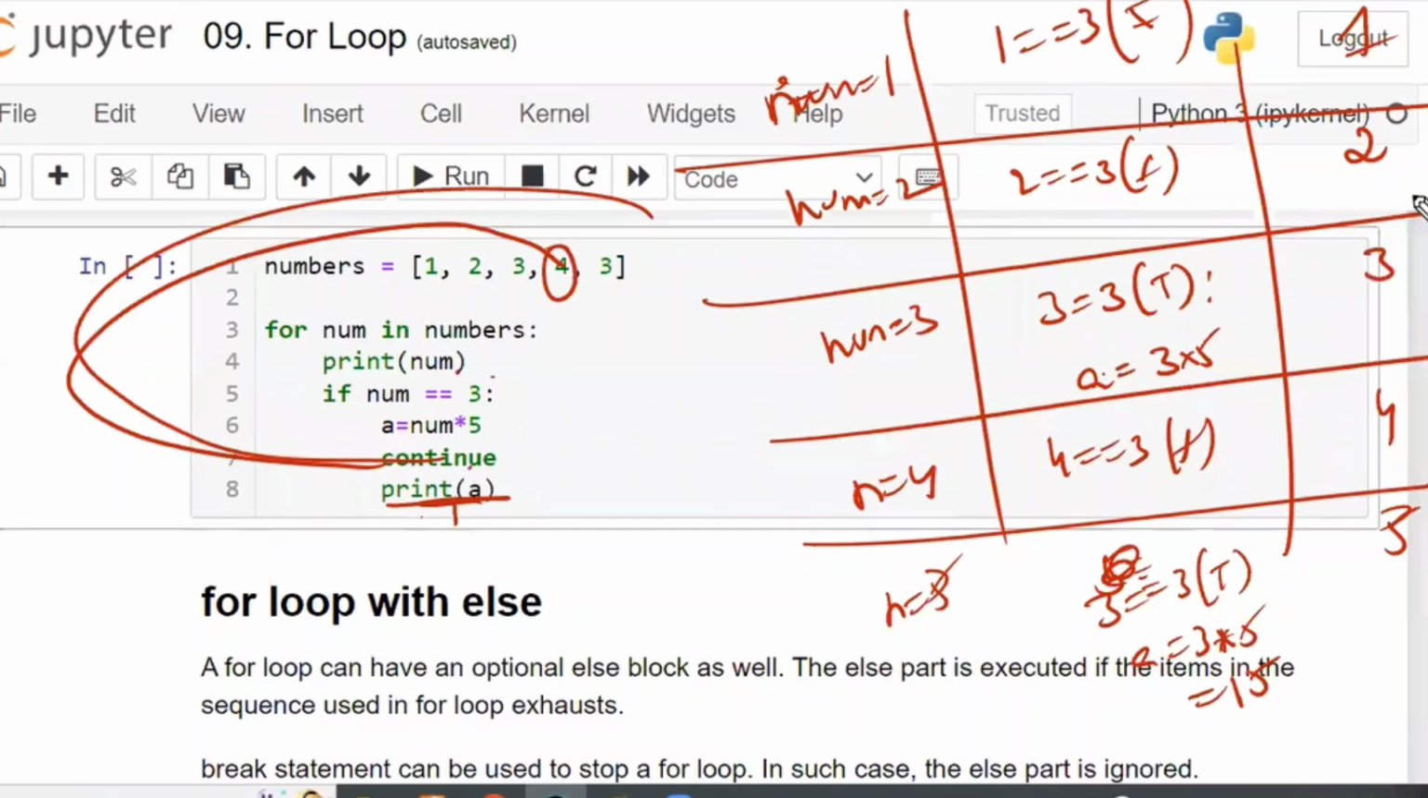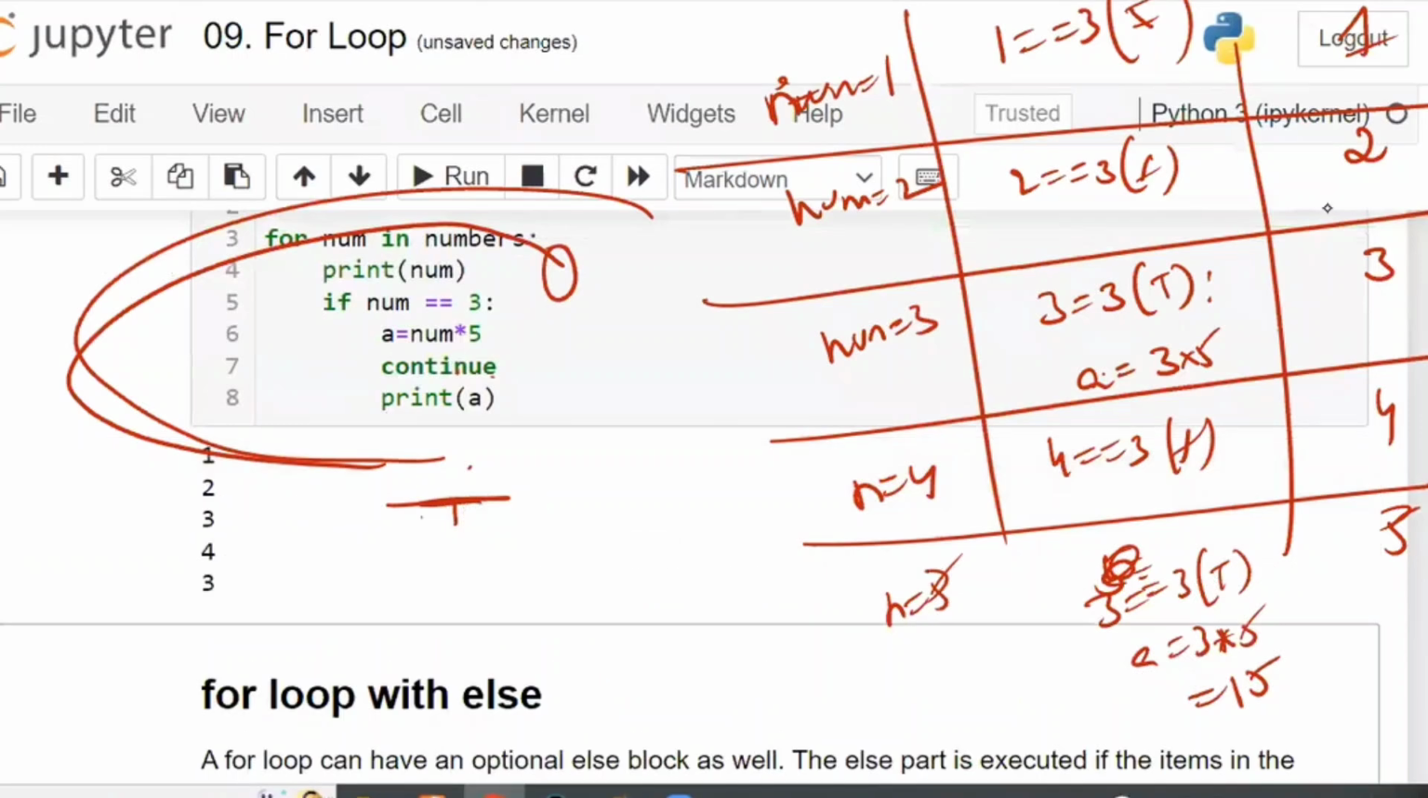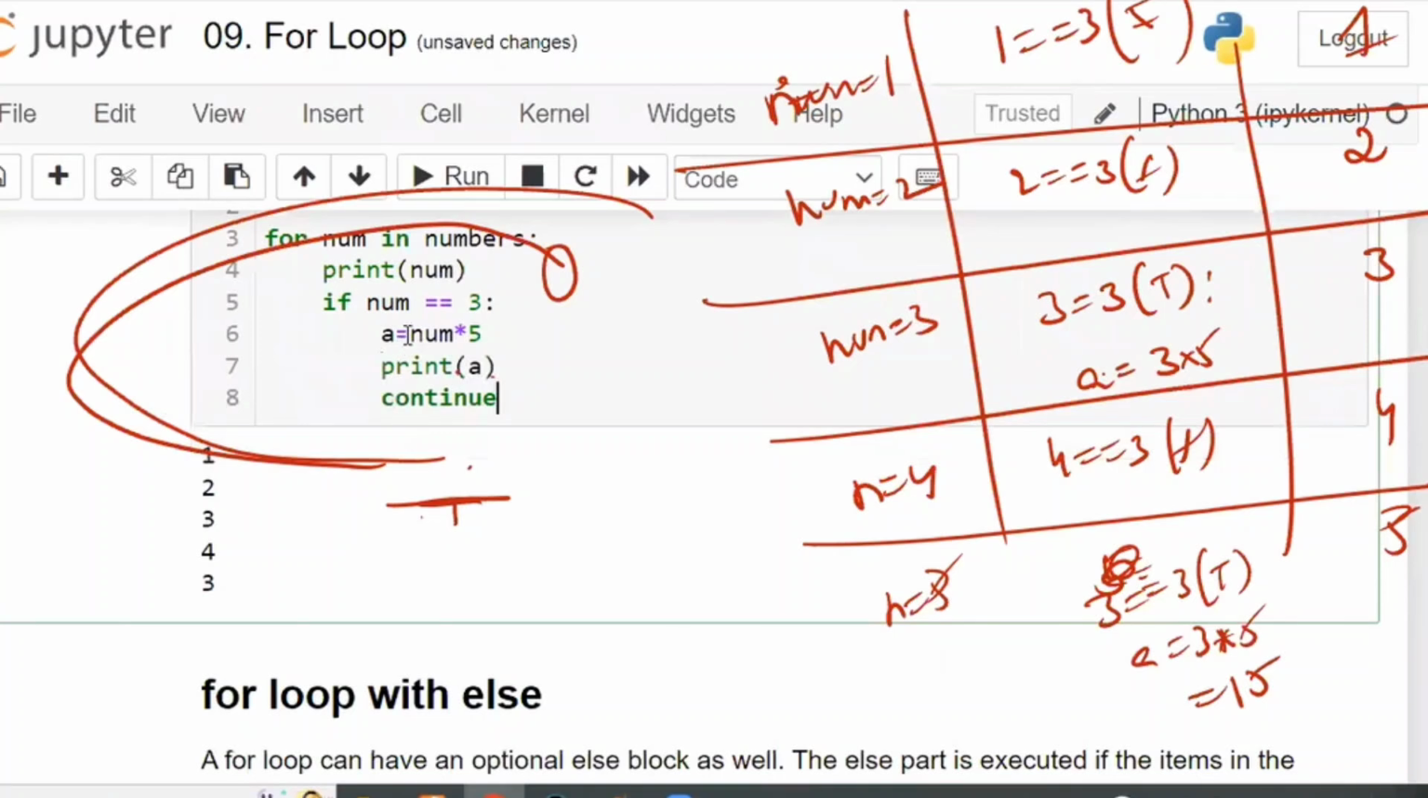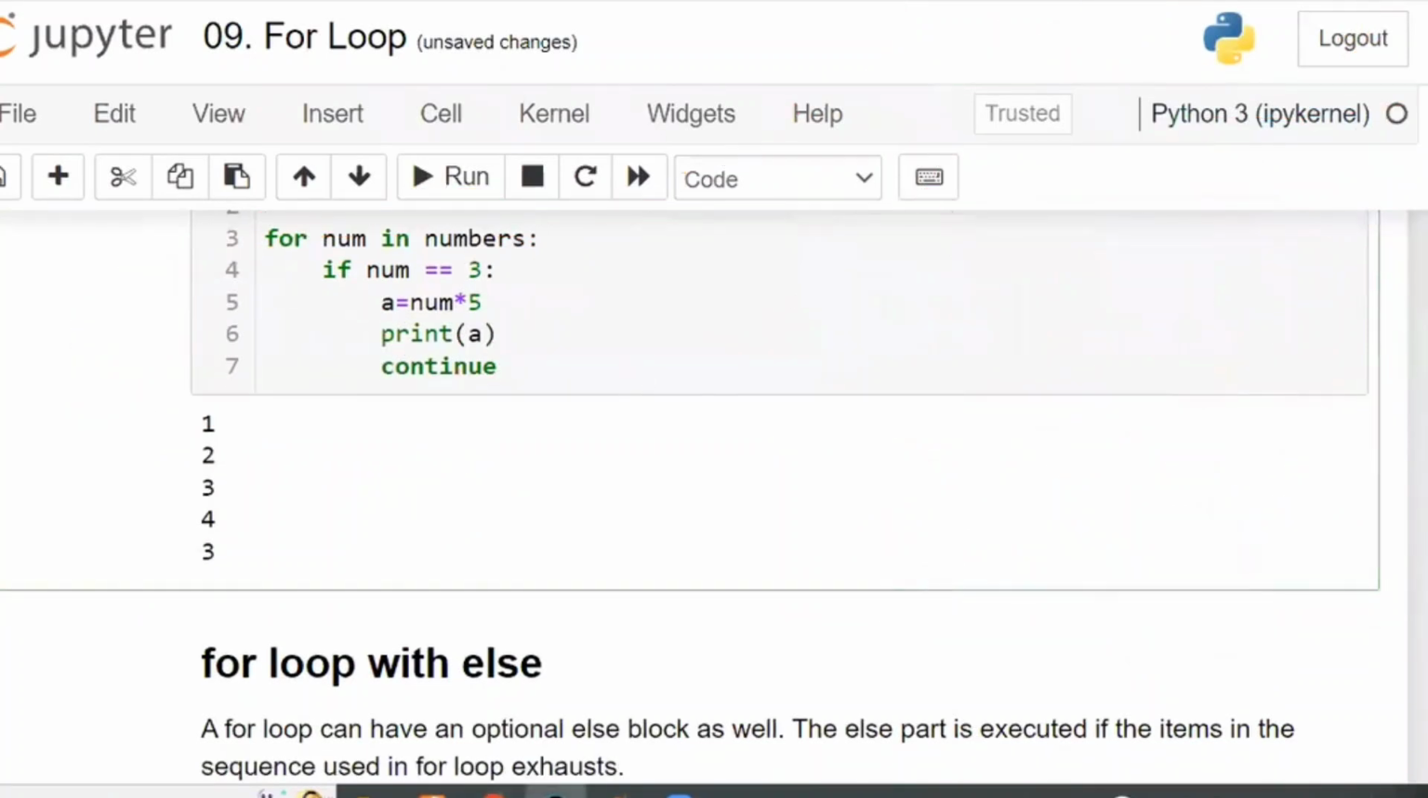Now what happened? Let us observe. Now what is the output you are going to get? 1, 2, 3, 4 and 3. These are the answers. Now let us change this one to here. Now this is the code.